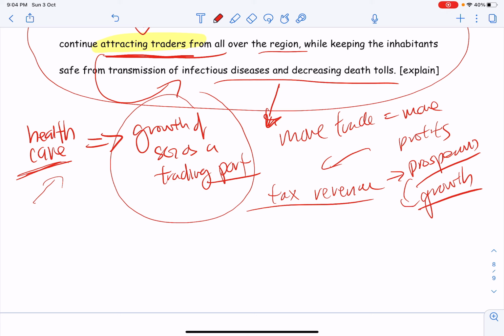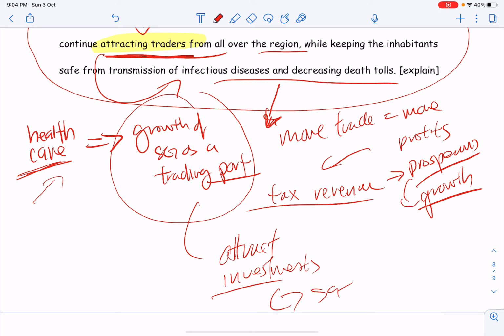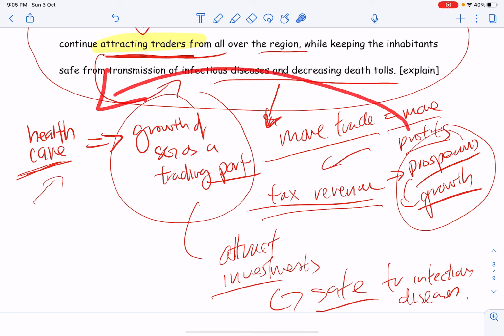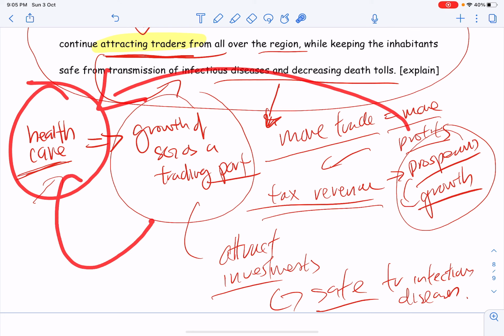Because, explain now, it will attract investors. And why will it attract investors? Because the investors actually feel safe from infectious diseases. And so because they are safe from infectious diseases, they will come to Singapore and trade. And more trade equals more profits equals more tax revenue, more tax revenue equals prosperity and growth. And that is why improvements in healthcare can help link to growth of Singapore as a trading port.